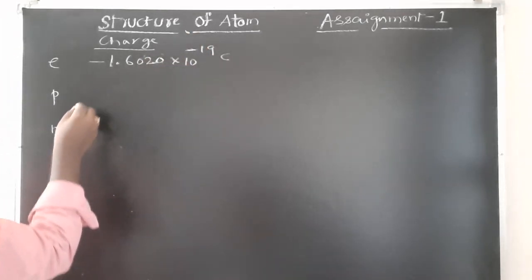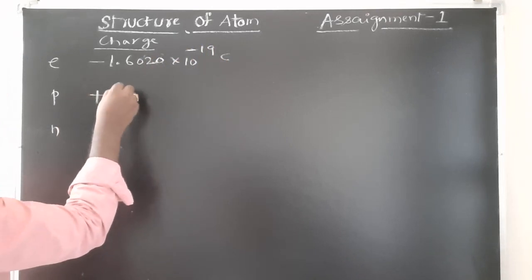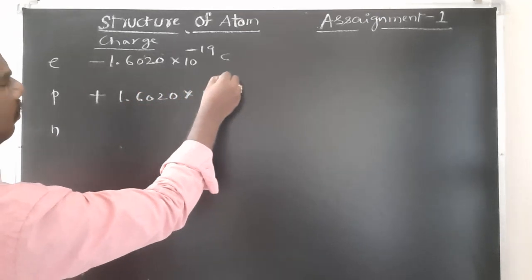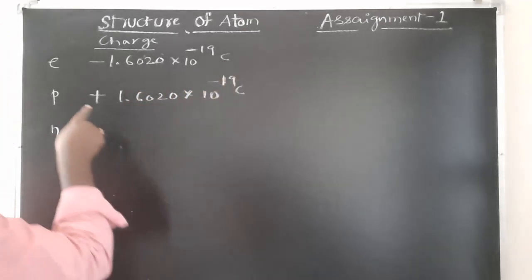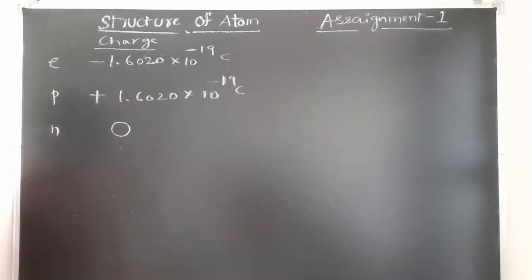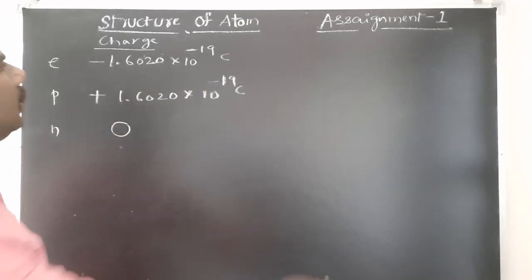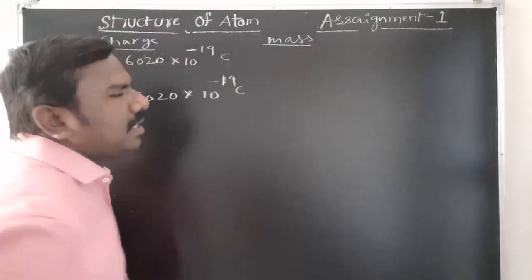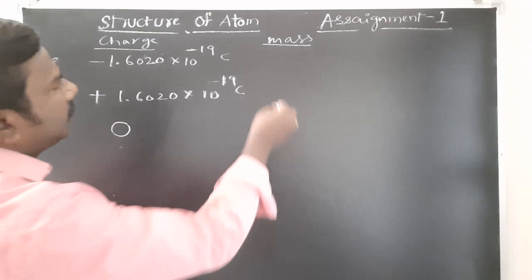For proton, the value will be the same, but positive, students. For neutron, it is almost 0, neutral.